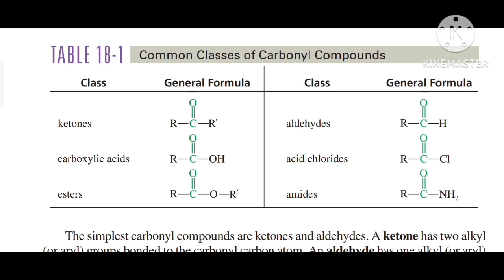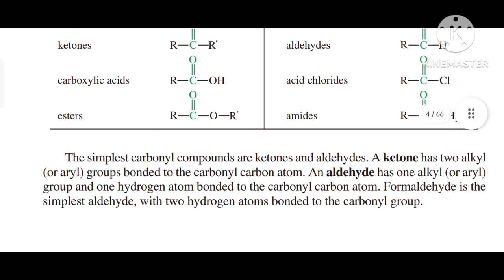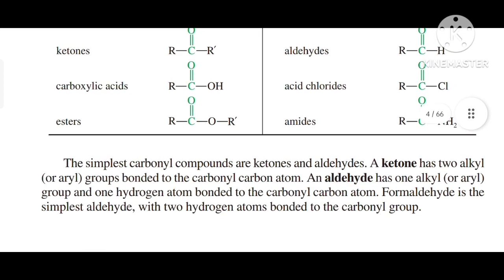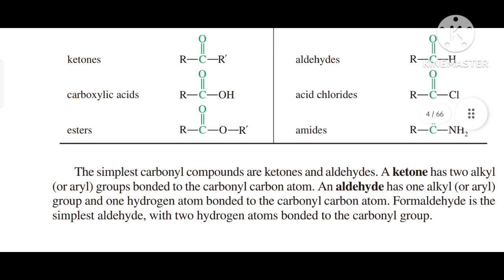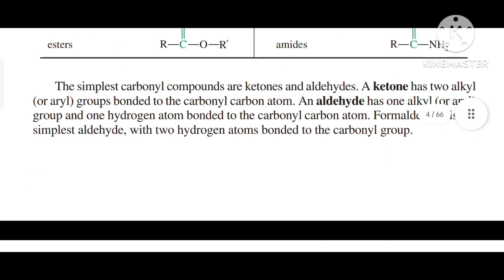and another is aldehyde. The general formula of aldehyde is RC double bond O single bond H. Acid chlorides are RC double bond O single bond Cl, and the last one is amides, that is RC double bond O single bond NH2. The simplest carbonyl compounds are ketones and aldehydes. A ketone has two alkyl or aryl groups bonded to the carbonyl carbon atom. An aldehyde has one alkyl or aryl group and one hydrogen atom bonded to the carbonyl carbon atom. Formaldehyde is the simplest aldehyde with two hydrogen atoms bonded to the carbonyl group.